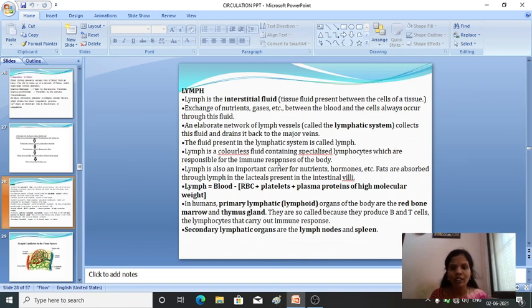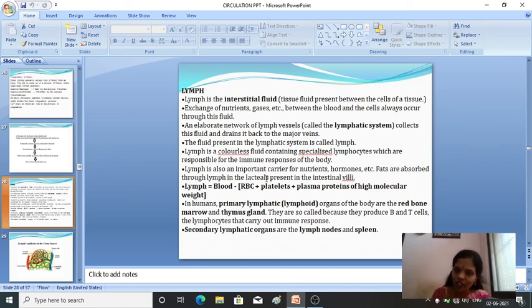Okay, responsible for immune response of the body. So lymph also plays an important role in carrying nutrients, hormones, etc. And fats are absorbed through this lymph. It is in the form of lacteals, and these lacteals are present in the intestinal villi.